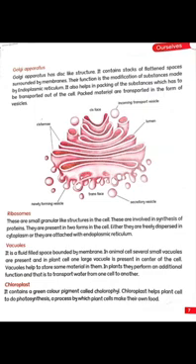Here comes Golgi apparatus. Golgi apparatus has a disc-like structure. These are in the form of stacks. You can see here the diagram of Golgi apparatus. These are the stacks placed upon each other and joined with each other. The function of Golgi apparatus is to modify the substances present in the cell.